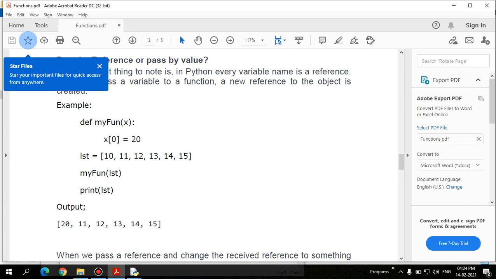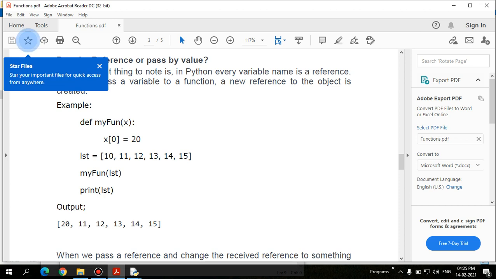Here I'm trying to change the first value of the list x in my fun function. So x of 0 has been changed to 20, and I am just printing it. We have already worked this out in the previous video, changing values in the list. This is more specifically about pass by value and pass by reference. So here the values change, right?